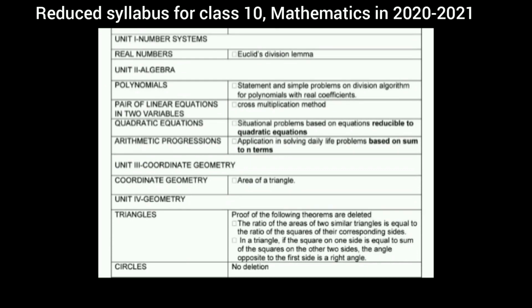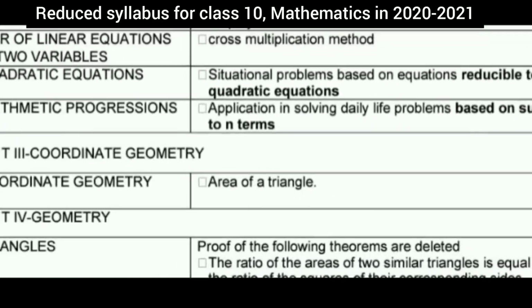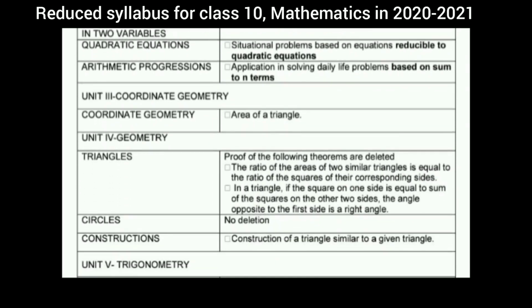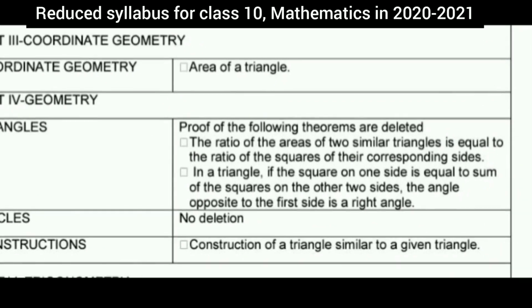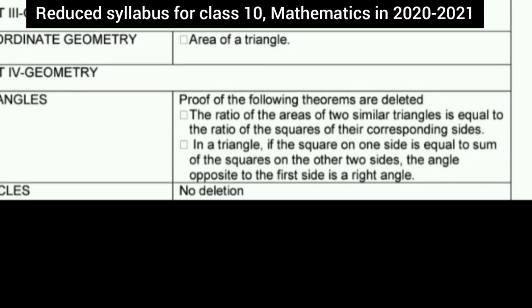From the coordinate geometry, area of triangle content has been deleted. And from triangle lesson, two theorems have been deleted. That is, the first theorem is the ratio of the areas of two similar triangles is equal to the ratio of the square of their corresponding sides.